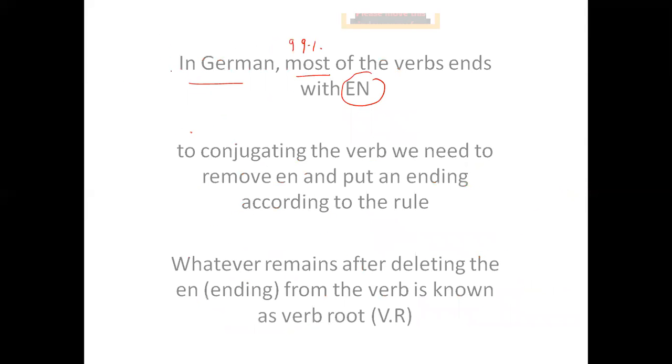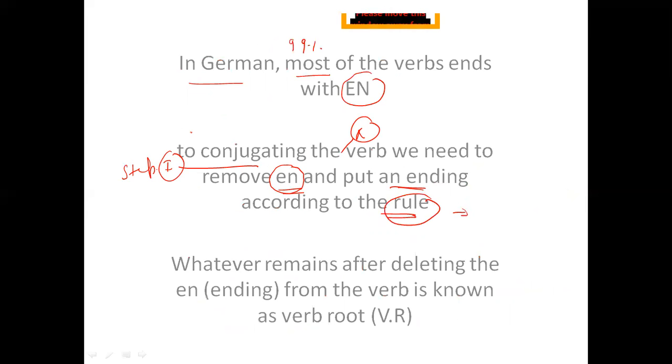Now, to conjugate the regular verb, we need to remove en. So this is step number one. Step one, we have to remove en and put an ending according to the rule. This rule we are going to see in just one minute.